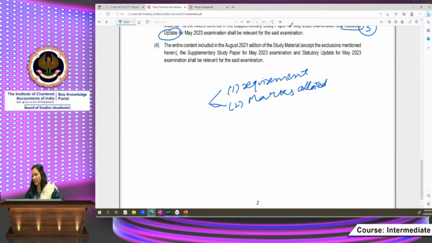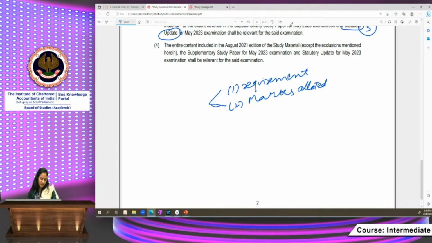In computation of GST liability, the set off of input tax credit and the block credit, which is covered in Section 17, matter. Numerous examples have been given in the study material, so just go through them very carefully.